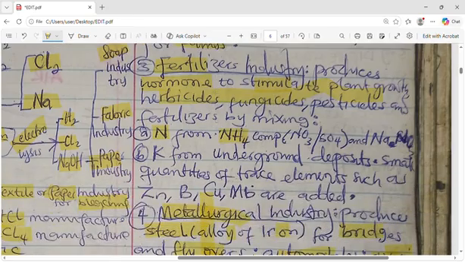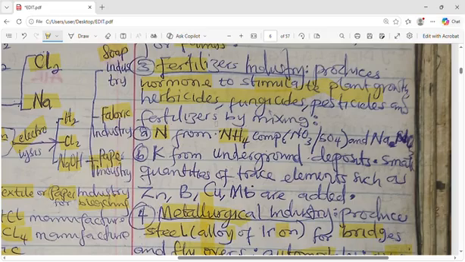Then number three, fertilizer industries. These ones are after the growth of plants, so they can produce hormones that will stimulate plant growth. And as they are helping to grow the plants, they will also create what will kill things that will affect the plants, like weeds. So it means they produce herbicides, fungicides, and pesticides.